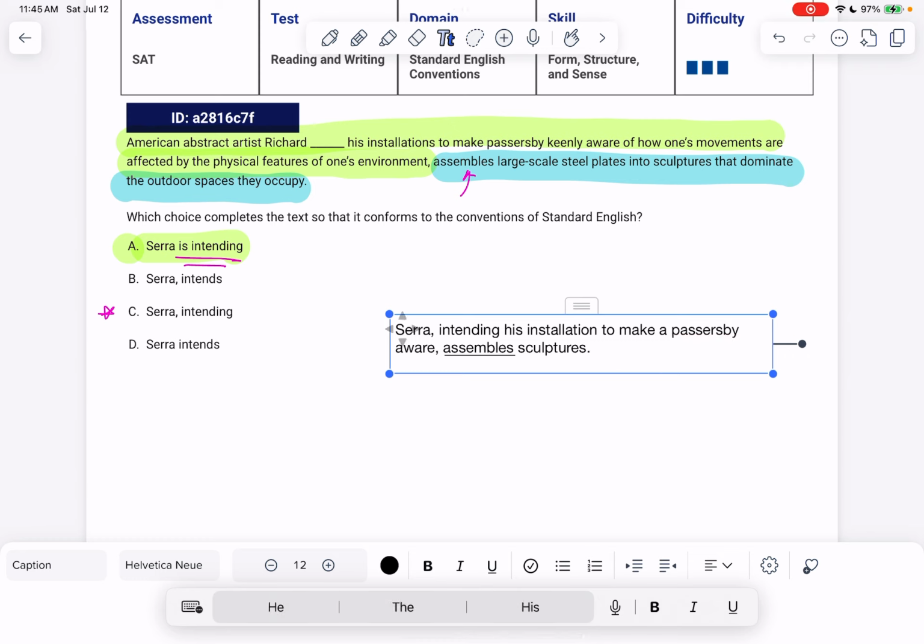Now our main clause is Sarah here assembles sculptures. That's our main clause, and this is just a little interrupting clause. And notice that intending is not conjugated here, so it's not taking over as the verb of the sentence.